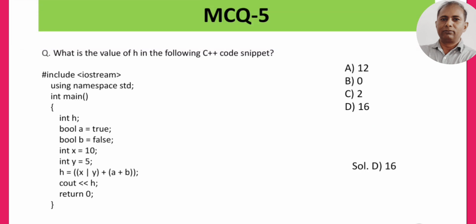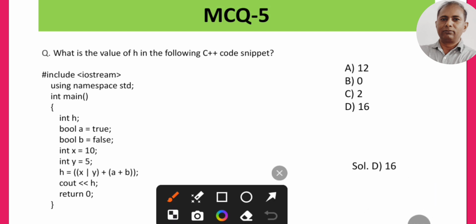Now MCQ 5: the question asked is, what is the value of h in the following C++ snippet? In this program, we have to tell the value of h.